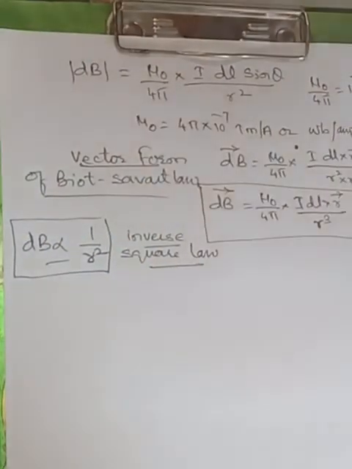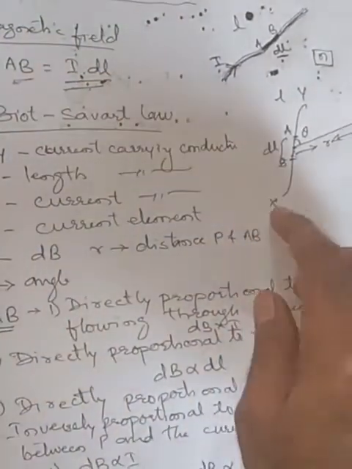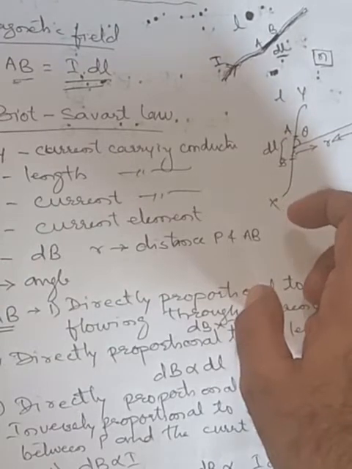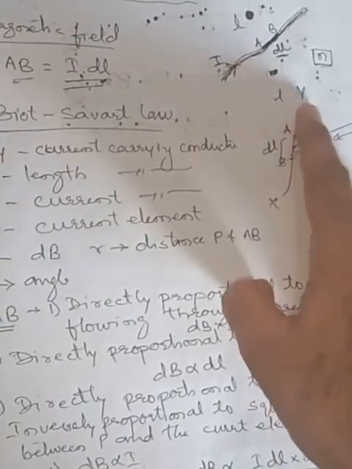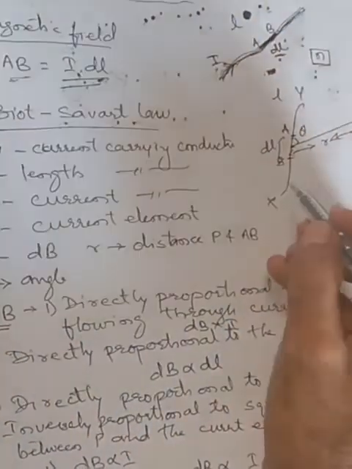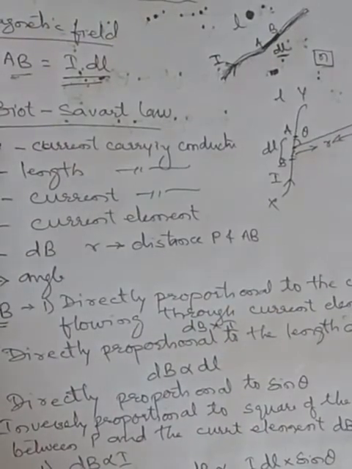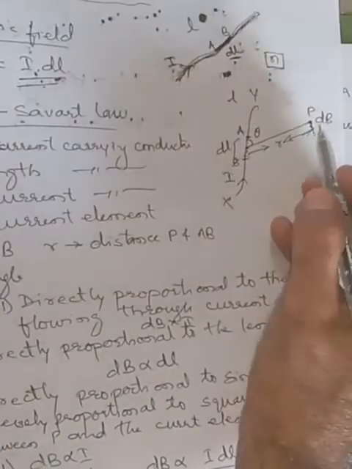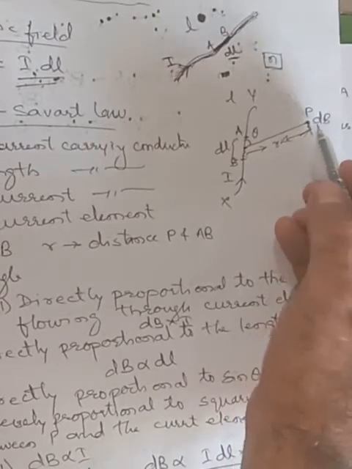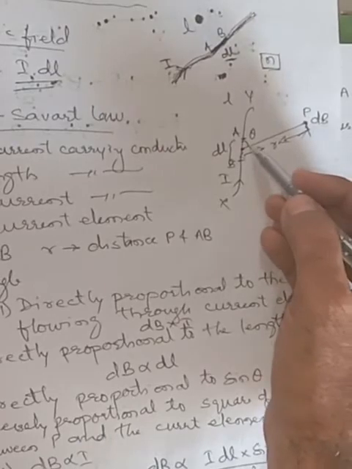Already we have seen, if we consider a wire of length L, the whole length of the wire is length L, and xy is the total wire, I amount of current is flowing through this. If we say that I is the current flowing through this wire and AB is a small current element of length dl, and P is the point at which we have to calculate the magnetic field. So magnetic field is given by dB, the distance between P and this is R. It is making an angle theta.